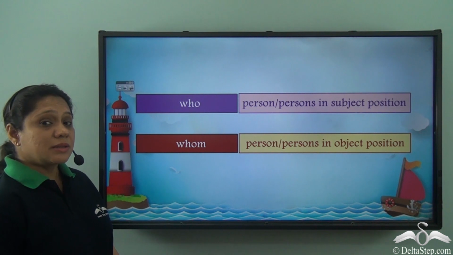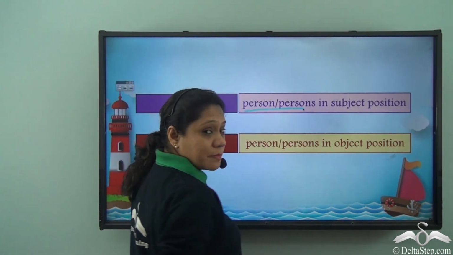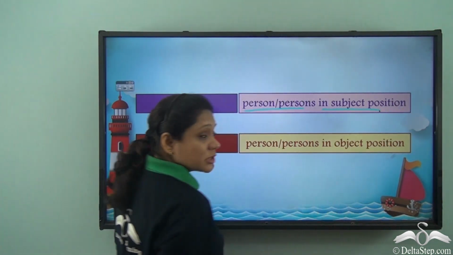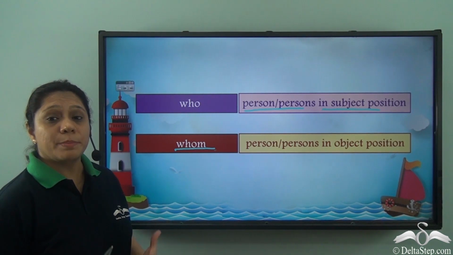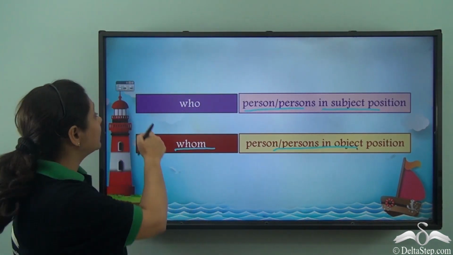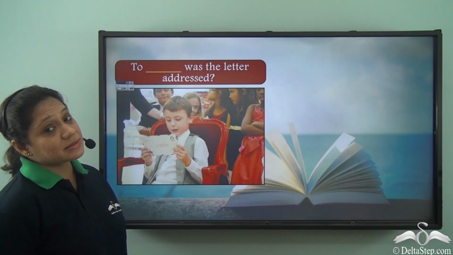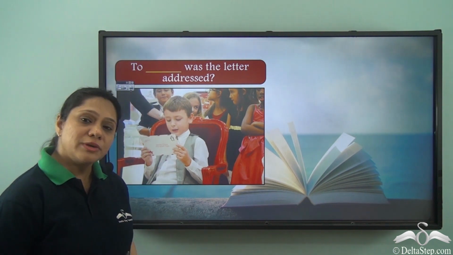We have learned that we use who to ask about a person or persons in the subject position, and we use whom to ask about person or persons in the object position. So if we have a sentence as "To dash was the letter addressed," what will we use?